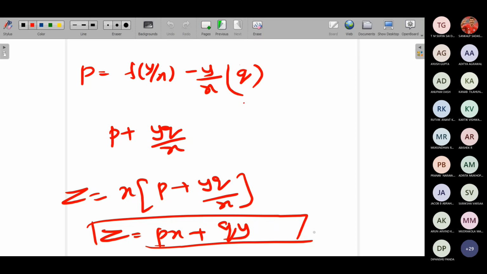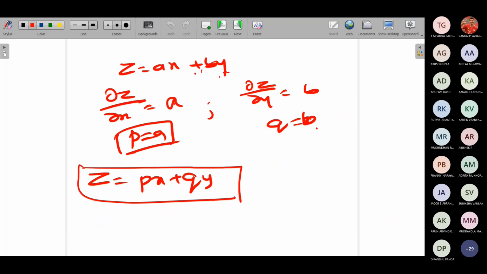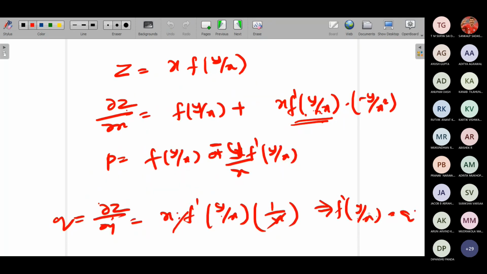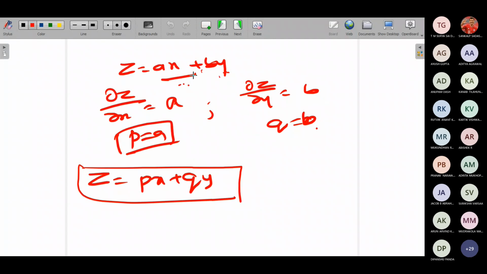Ma'am, the same differential equation has some different solutions. That's all. This is the conclusion I want you to understand. So the same differential equation, you have formed a PDE here. You saw that when I eliminated arbitrary functions here, and when I eliminated arbitrary function here and arbitrary constant in this equation, my differential equation is the same. So that means a same differential equation has many solutions.